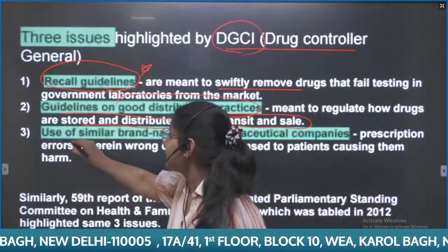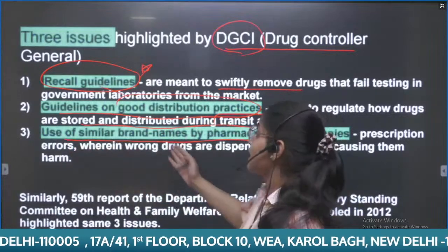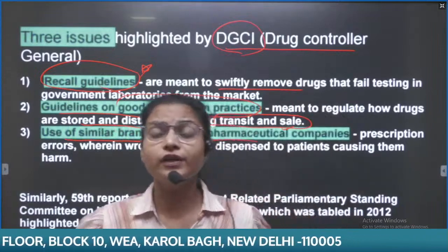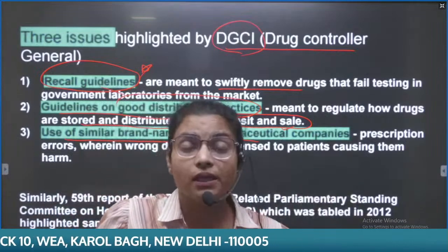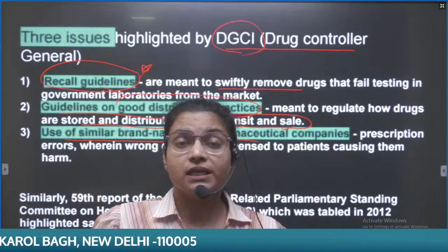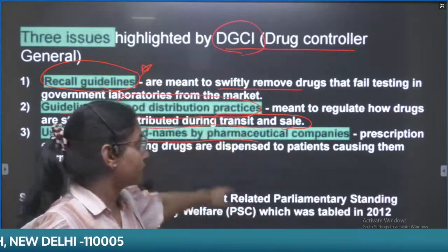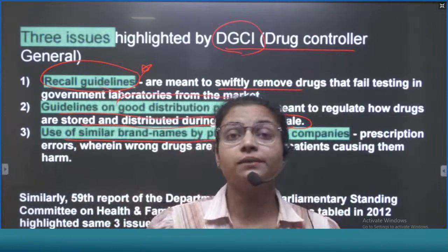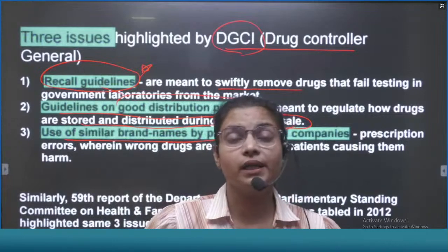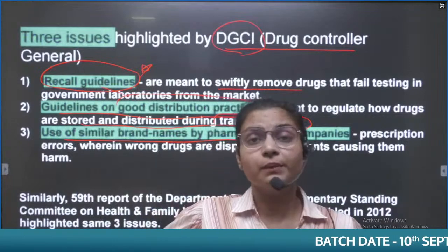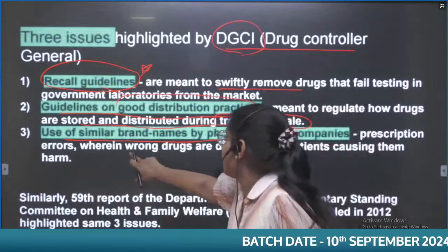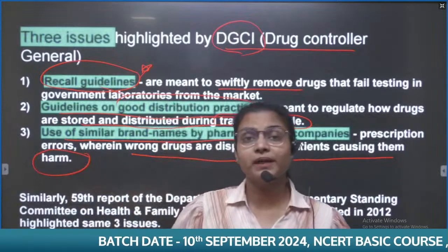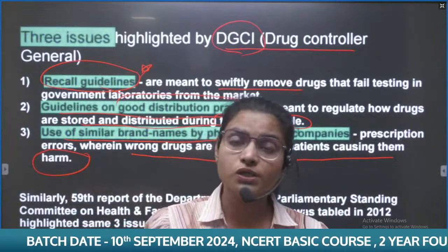After that, another problem highlighted is the use of similar brand names by pharmaceutical companies. For example, if there is a similar brand name among different pharmaceutical companies, then it could lead to prescription errors. Maybe the doctor has recommended some other medicine, but due to the similar name a different medicine has been given by the pharmacist. So the wrong drugs are dispensed to patients, causing them harm. Obviously, if you are taking the wrong medicine, it can cause harm to your body.